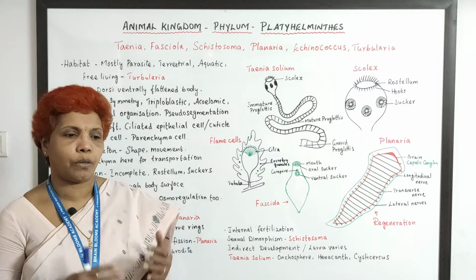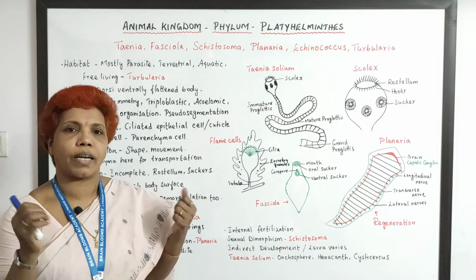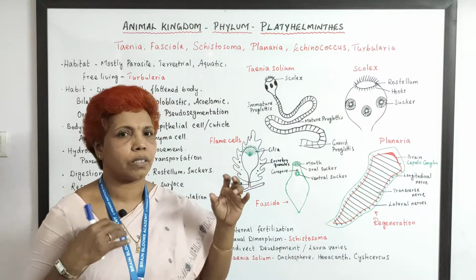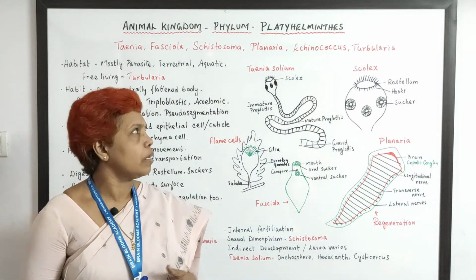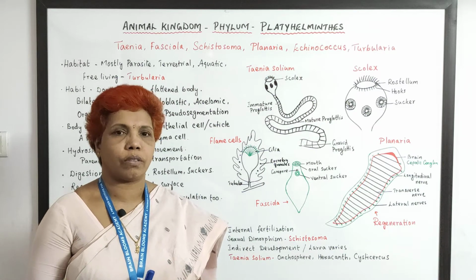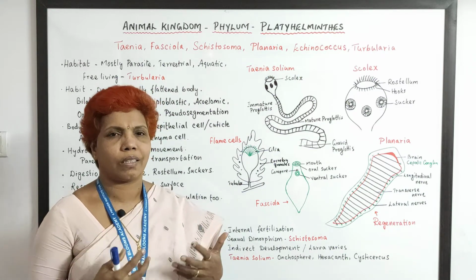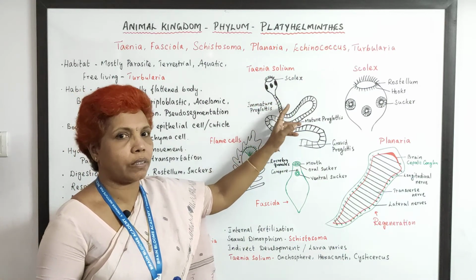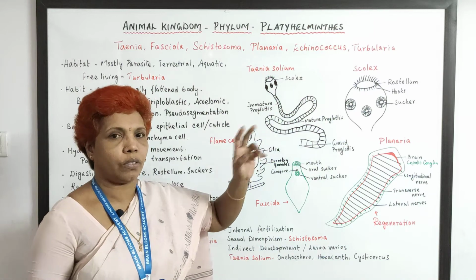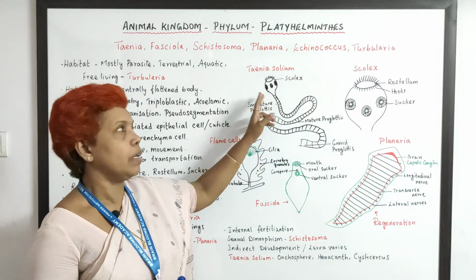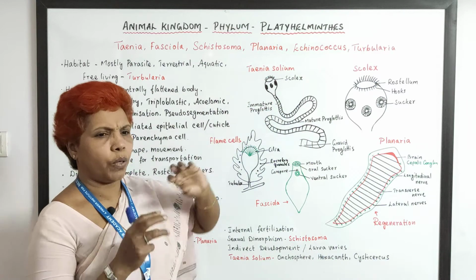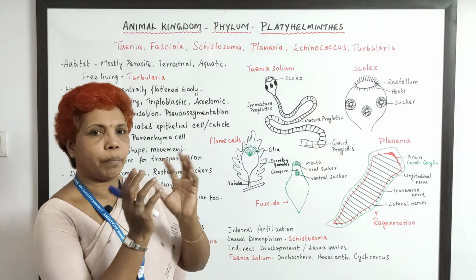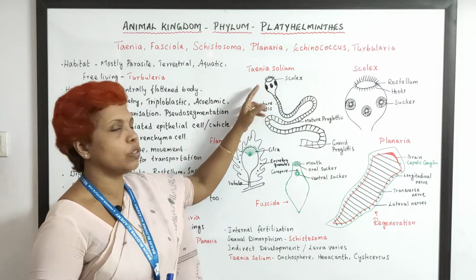And as usual we start with the digestive tract. Digestive tract is incomplete, like a blind sac, only the mouth is present, there is no anus. And the mouth also, they don't have well developed jaws, nothing is there. But in case of Taenia solium, this is the endoparasite, which lives in two different hosts. And this animal has a protruded head kind of region. It is not a head, but the anterior part is somewhat bulky, and this is called the scolex.